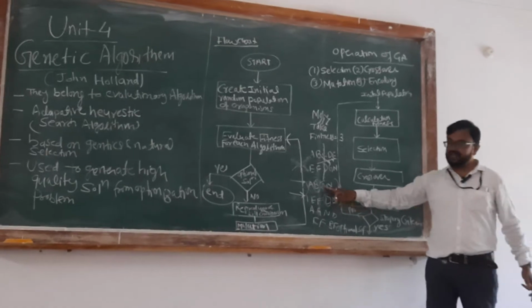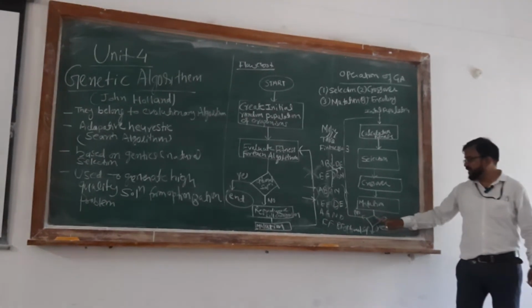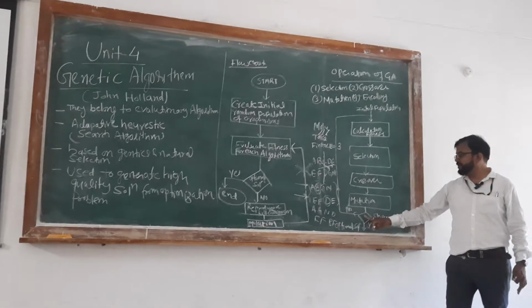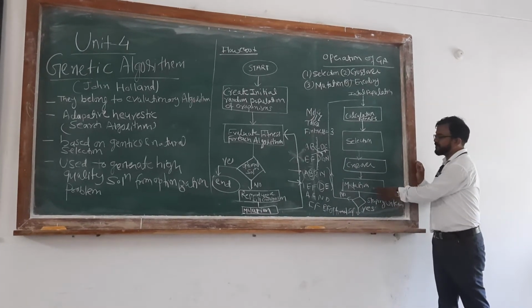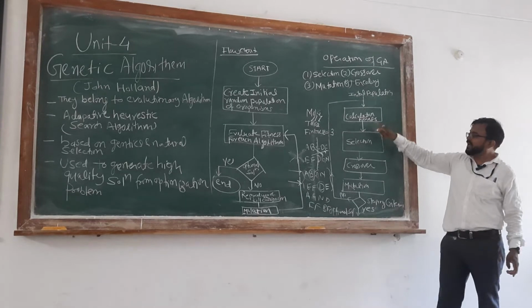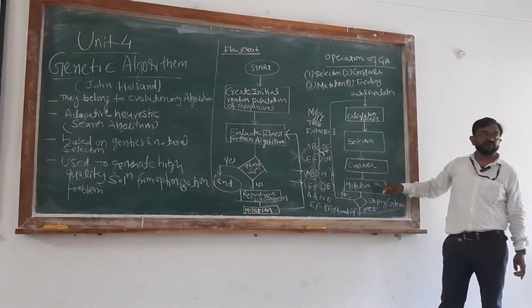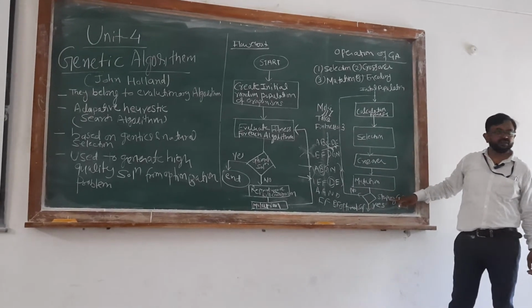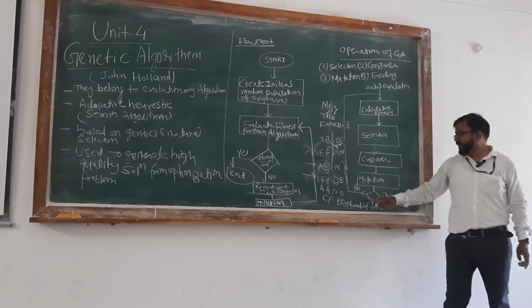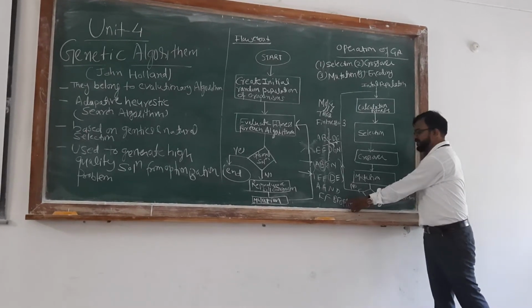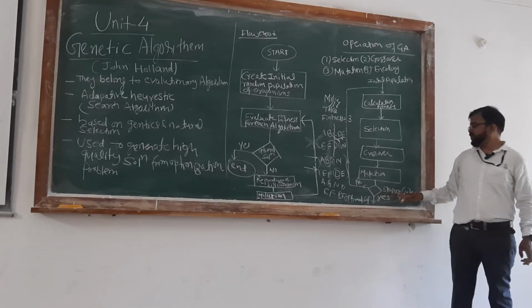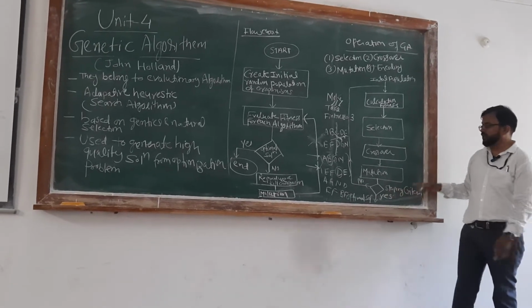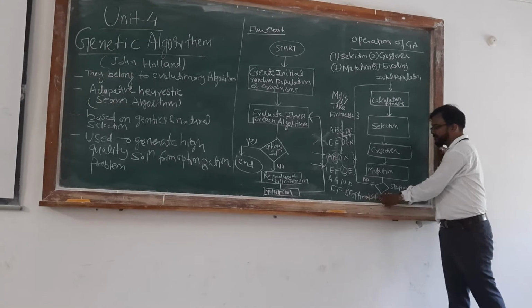Once you perform the mutations, again you will get optimal solutions, right? If the stopping criterion is met, means after applying the selection, crossover and mutations, if you are getting the best solutions, then this particular algorithm is going to be stopped, and you will get the optimal solutions.